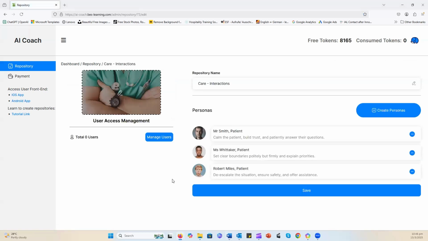And here on the right side, we can see the different personas and scenarios. You can see it's all patients here. We have Mr. Smith, for example, and the scenario would be about calming the patient and building trust. Whereas in the second scenario with Ms. Whitaker, it's more about setting clear boundaries. And in the third scenario, it's about de-escalation.